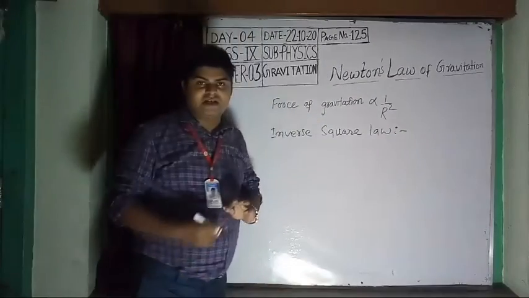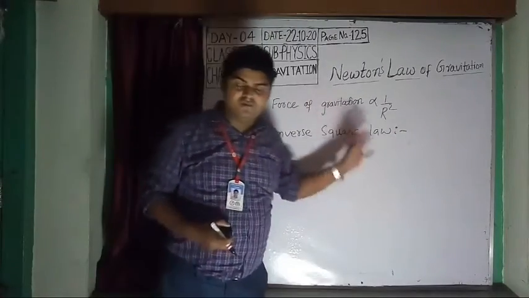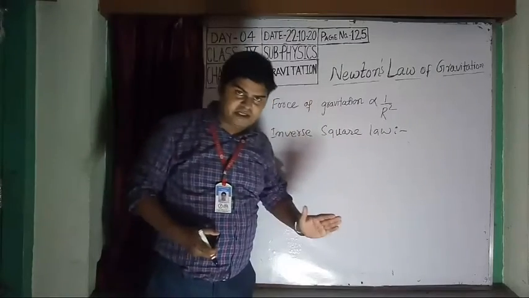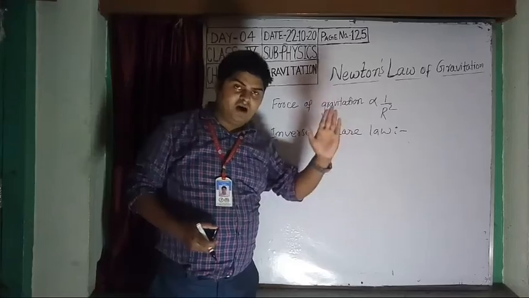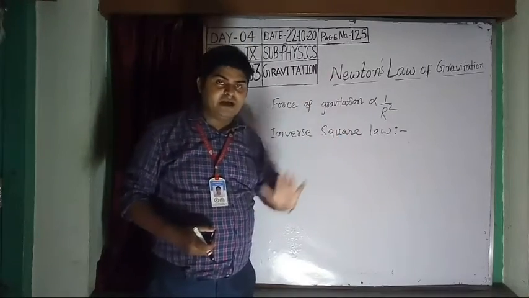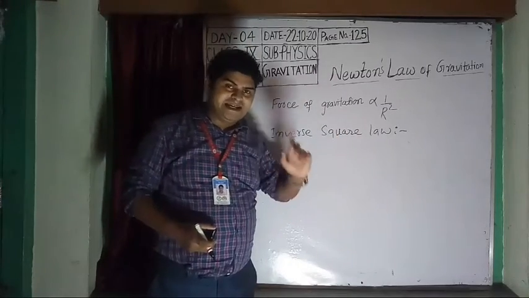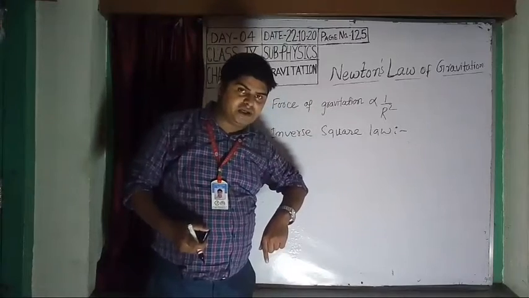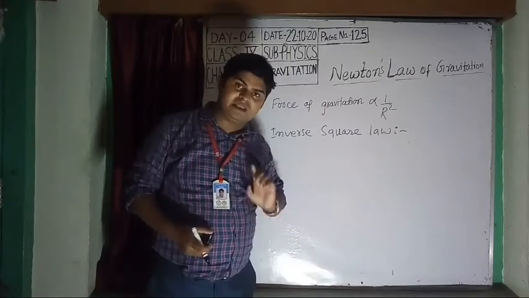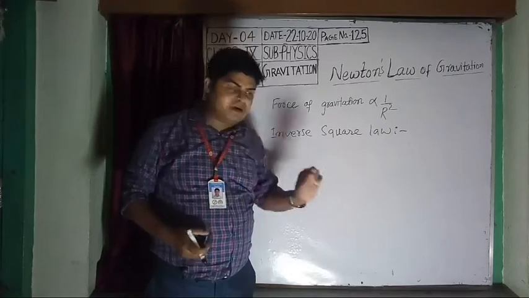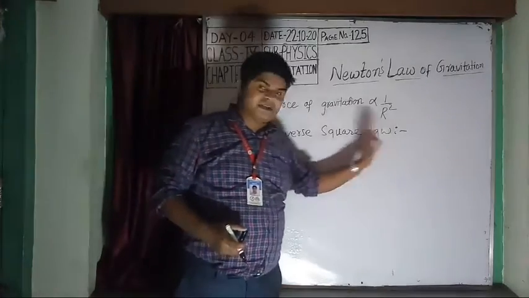What is the inverse square law? You know from Newton's law of gravitation, the gravitational force or the force of attraction between two objects is inversely proportional to the square of the distance between them. This statement is known as the inverse square law.